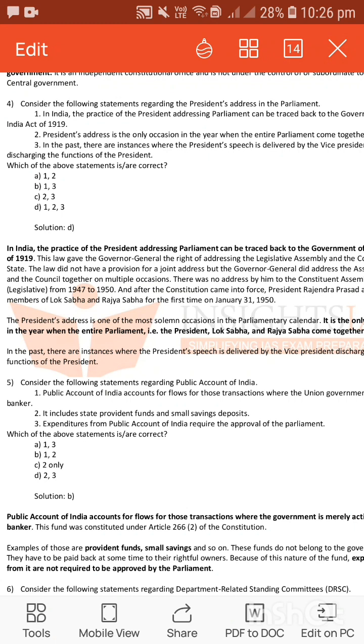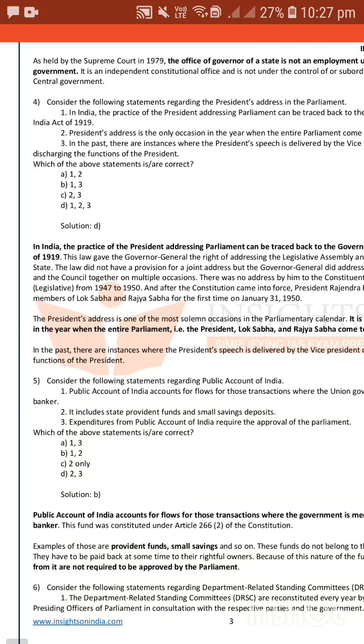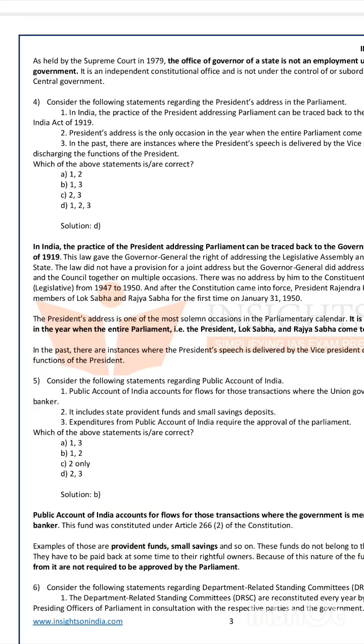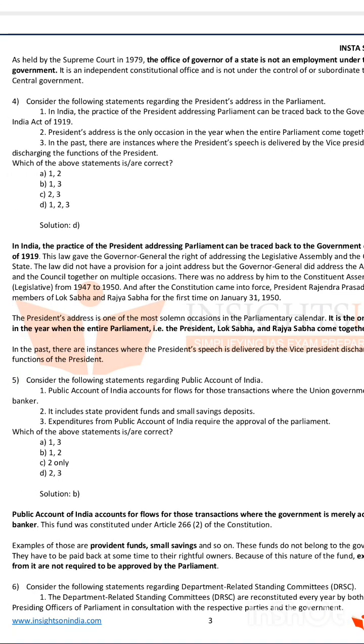The second statement, president's address is the only occasion in the year when the entire parliament comes together. Yes. Lok Sabha members will come, Rajya Sabha members will come. So it is a correct statement. In the past, there are instances where the president's speech is delivered by the vice president discharging the functions of the president. Yes, there are so many cases when the president is absent, the vice president will take his duty and address the parliament. So here all the statements are correct.